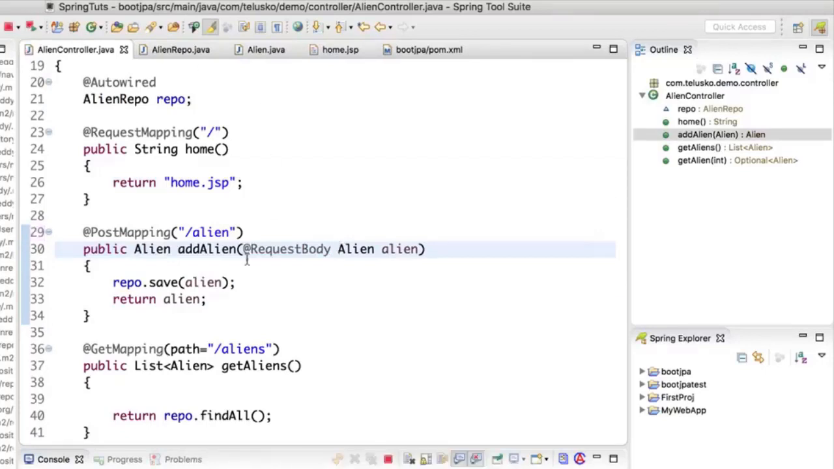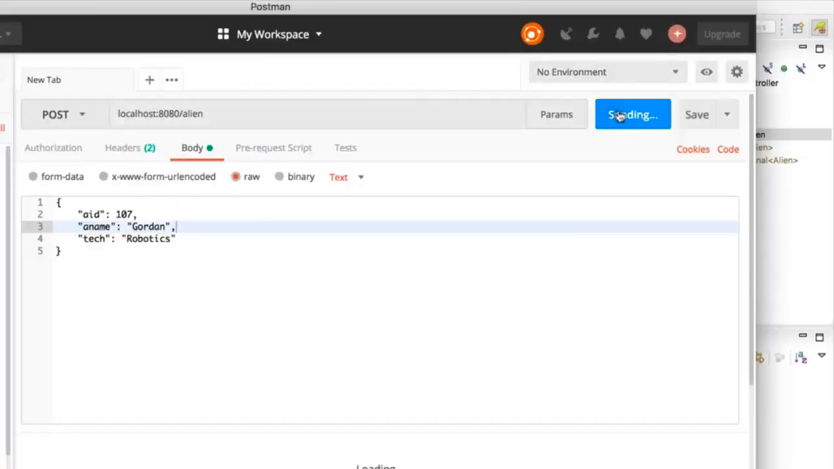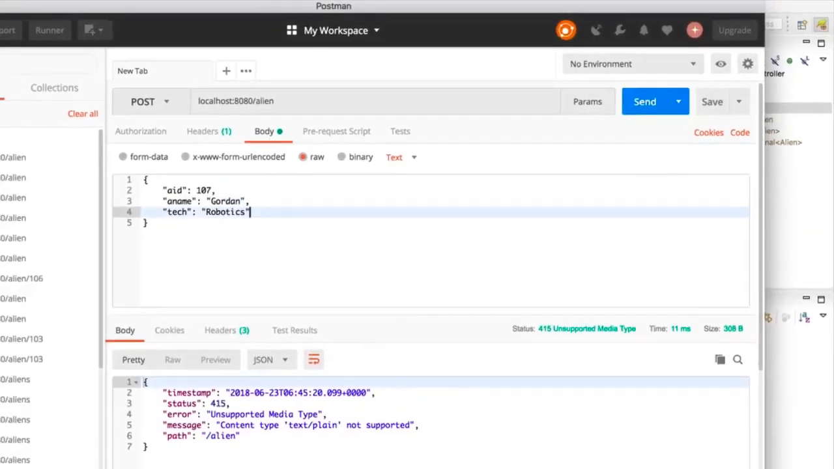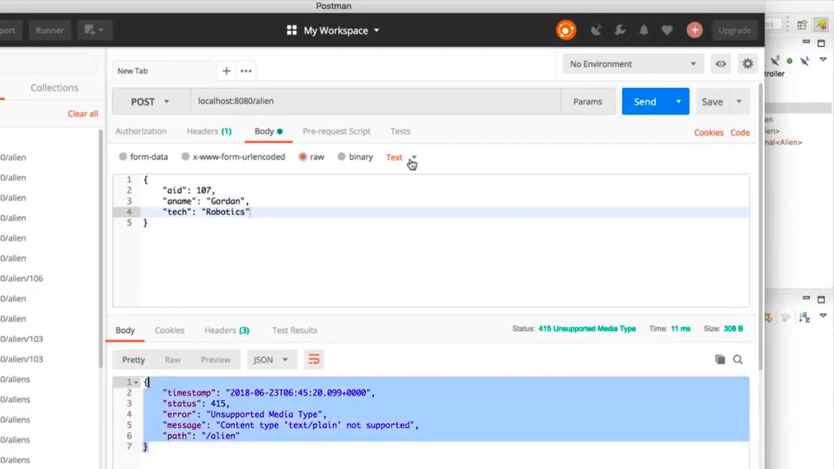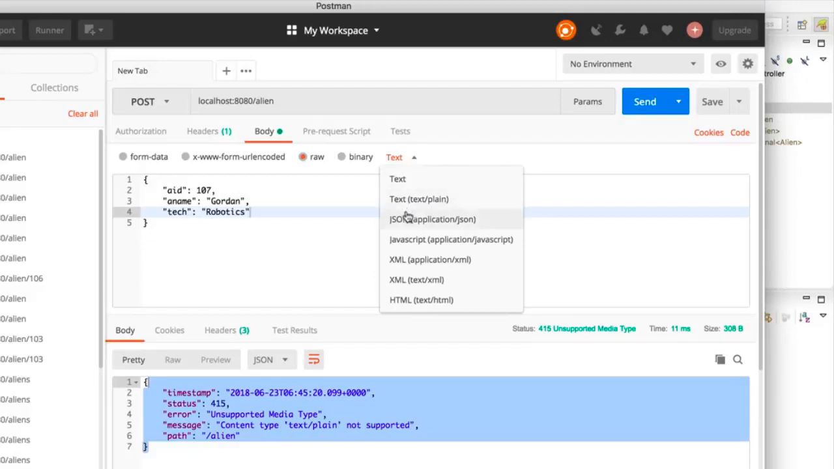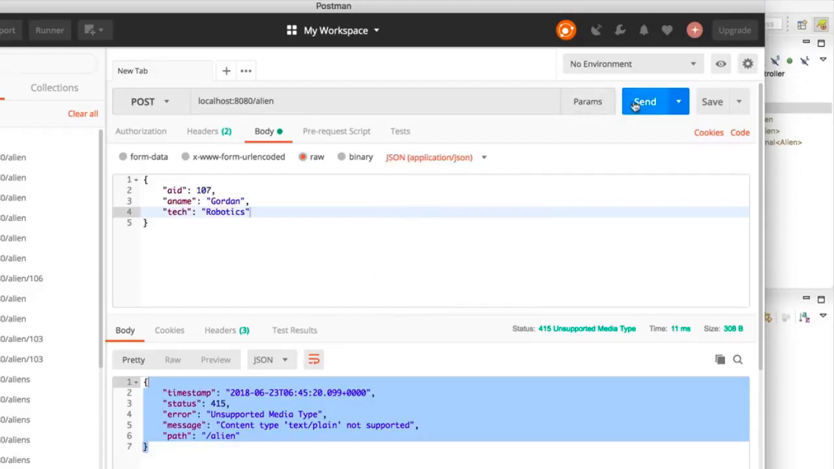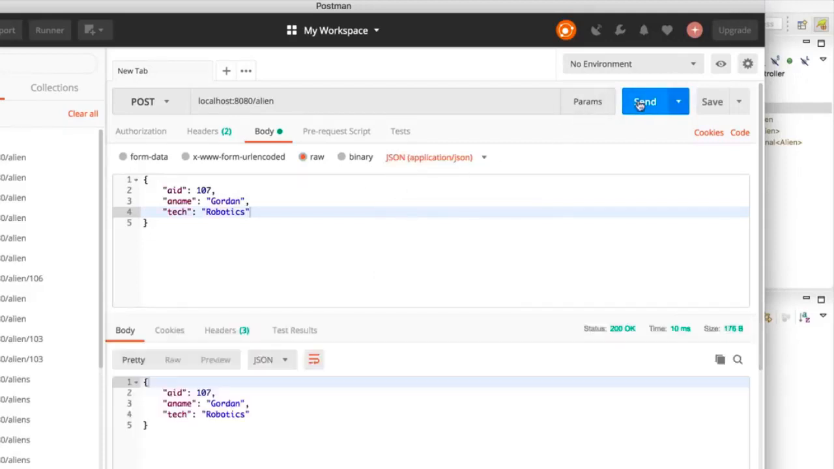So let's relaunch the application and open Postman and click on send. So when I click on send, you can see we got one more error. Now we have to change one more thing. So instead of sending a text, we are sending a JSON. That's what we have to mention. So we'll select JSON here, click on send, and it's working. You can see we got AID as 107, we got A name as Gordon and tech as robotics. So data is getting added.